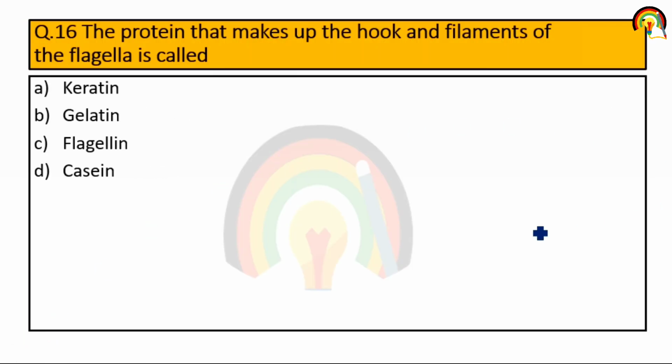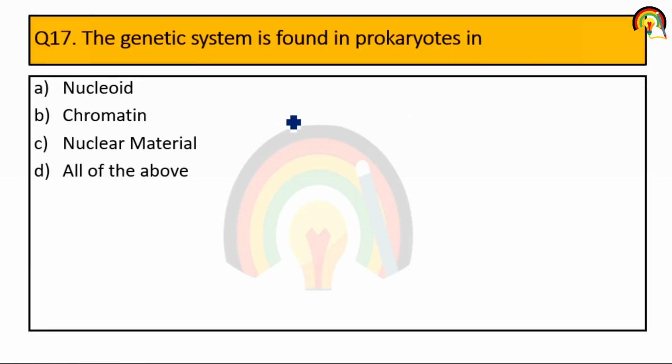Next one, the protein that makes up the hook and filament of flagella is called flagellin. It is very important that flagellin protein is present in the case of flagella. Next one, the genetic system, or we can say genetic material, that is DNA and RNA, is found in prokaryotes in the nucleoid, chromatin, nuclear material. So it's all of the above.